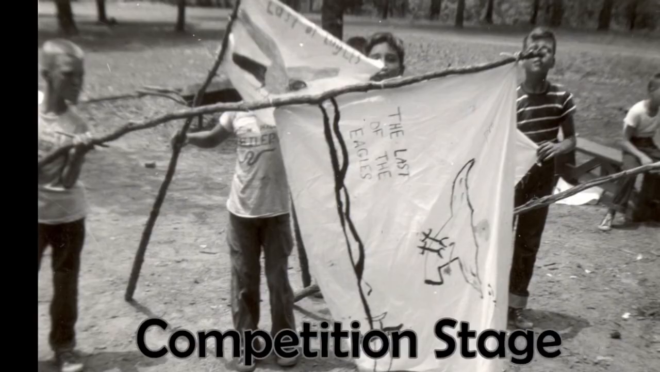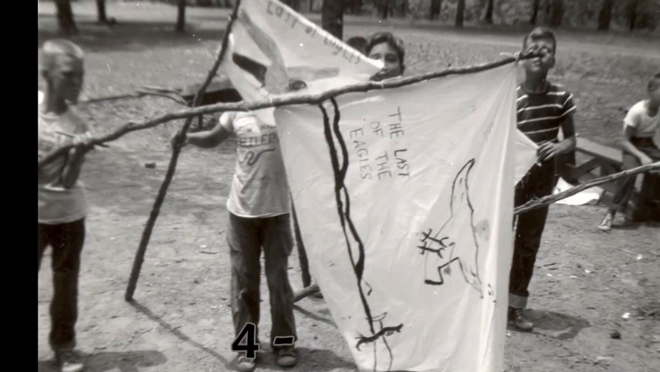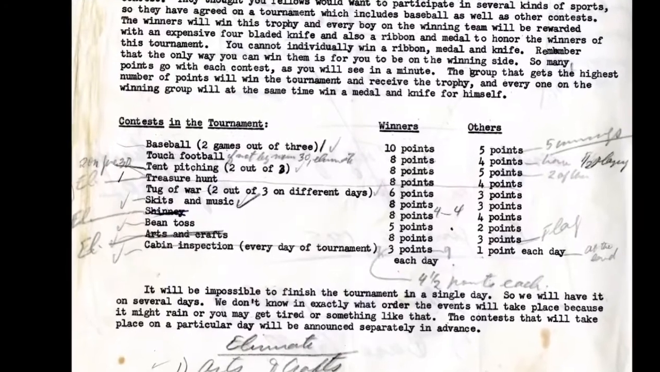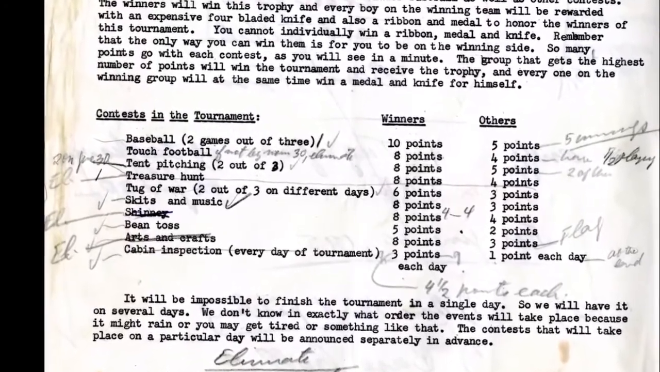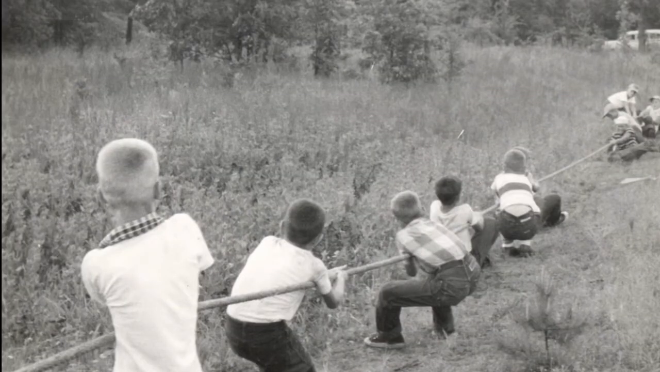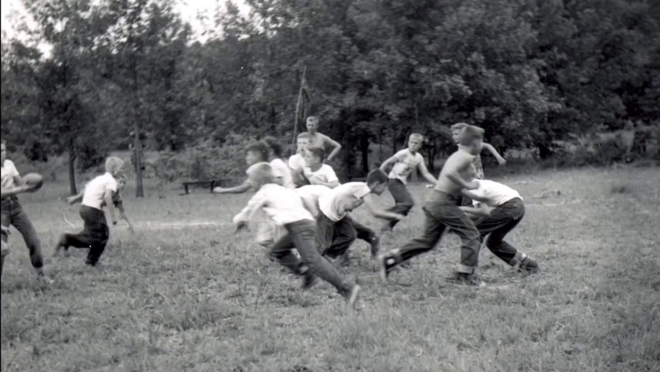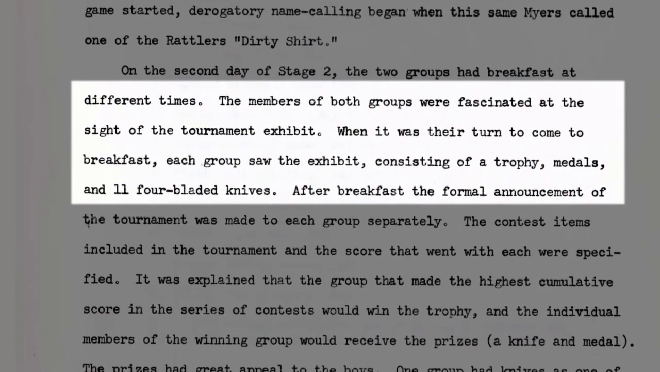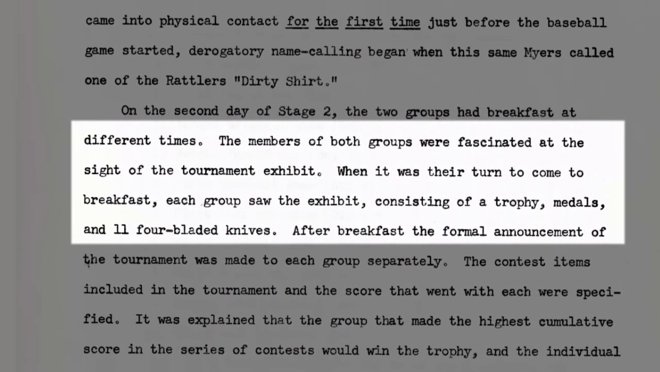The next stage was the competition stage, lasting 4 to 6 days. In this stage, there was to be friction between the groups, and as such, a series of competitions were arranged. These competitions included baseball, tug of war, and touch football, among others. The winners would receive a trophy, medals, and pocket knives. There was no alternative prize for the losers.